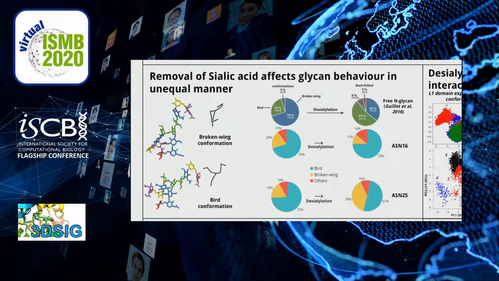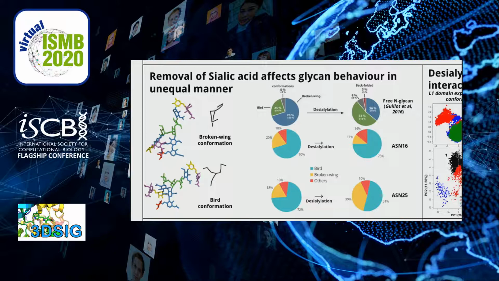Early molecular modeling studies showed that glycans adopt different conformations, but two of them are quite prominent. One is the broken wing conformation, where one of the glycan's antennae protrudes towards the inner stalk of the glycan, whereas the other is the bird conformation, where both the glycan antennae are stretched outwards.